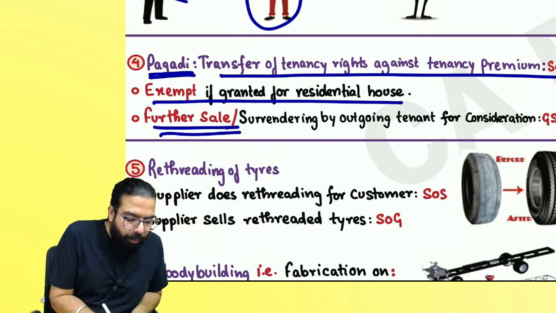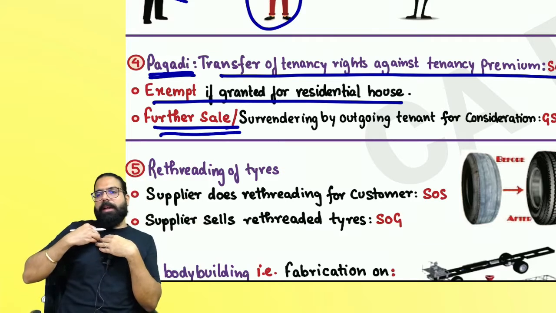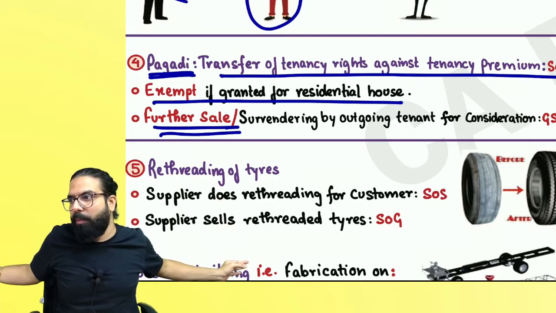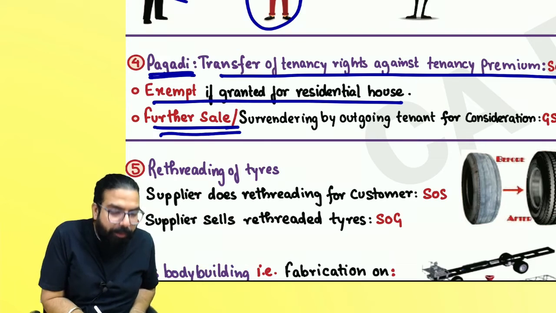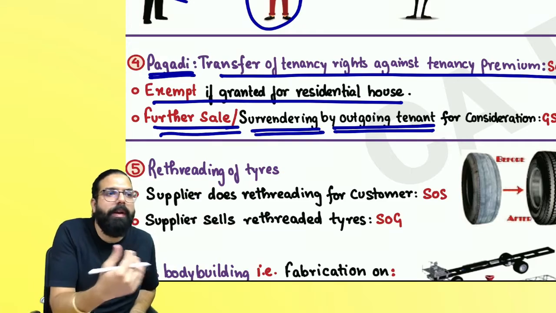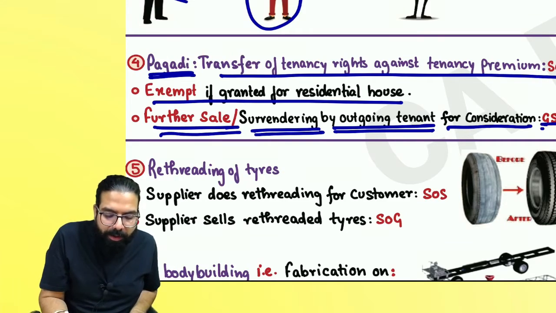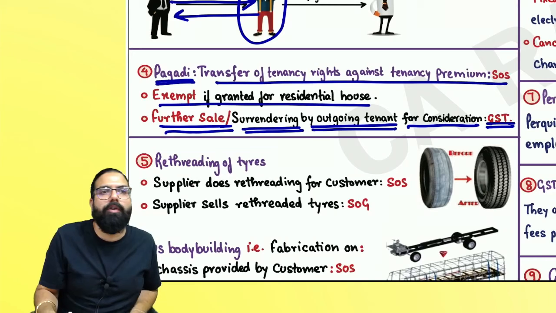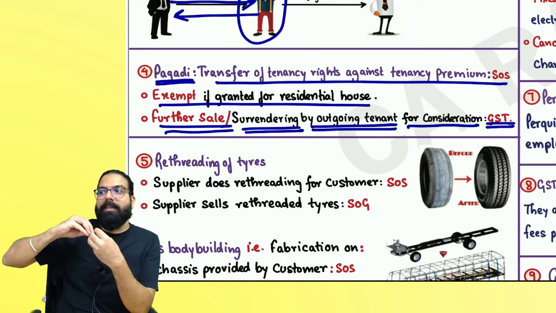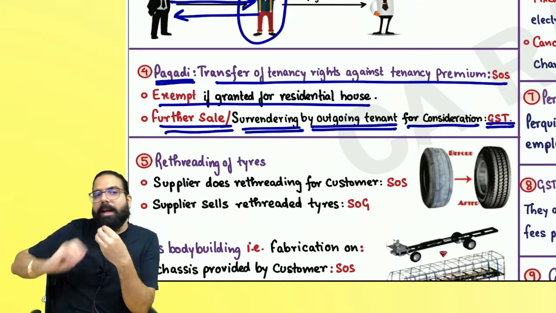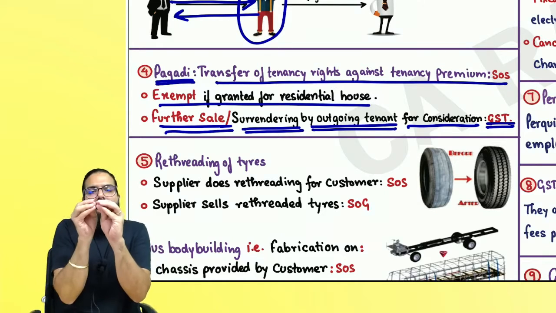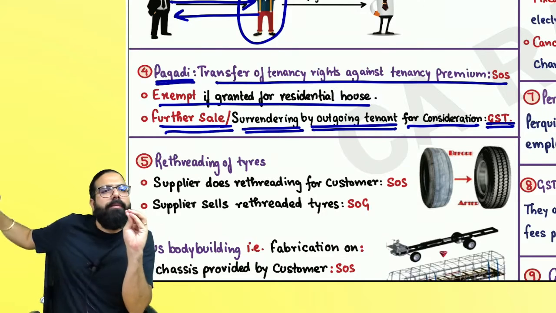And sir, when the person to whom I have given the tenancy right is leaving the property and going, when he sells the tenancy right, remember one thing, he sells it back or he sells it to someone else. The outgoing tenant is selling it to someone else who is incoming for a consideration, always GST will come. In that scenario, GST will not be exempted. But remember, when the owner sells the tenancy right of residential property against tenancy premium, that is a supply of service which is exempted. Sir, now monthly rent is being paid by anyone for residential property.